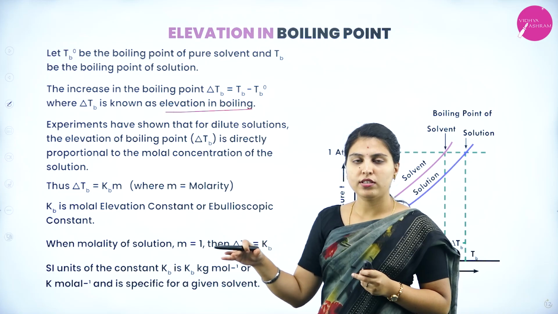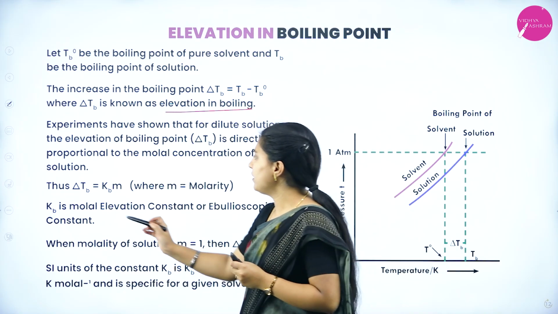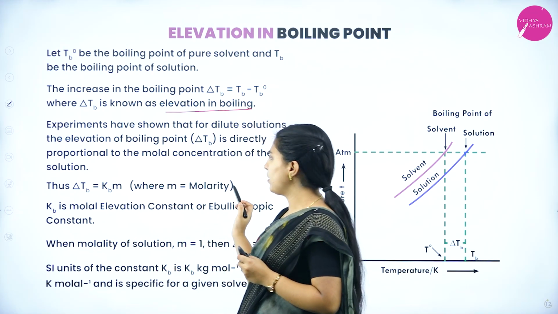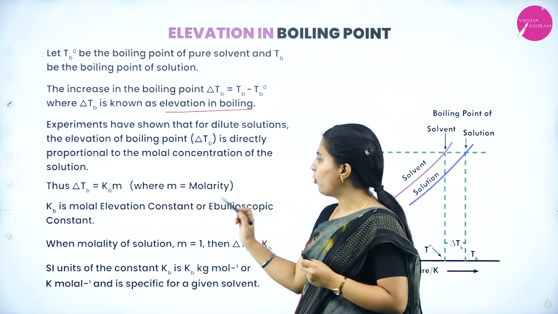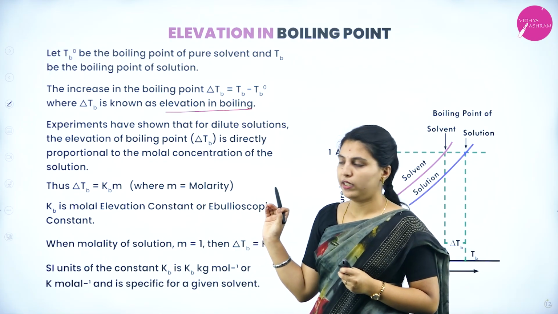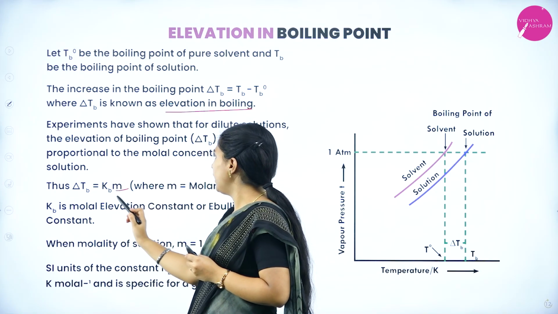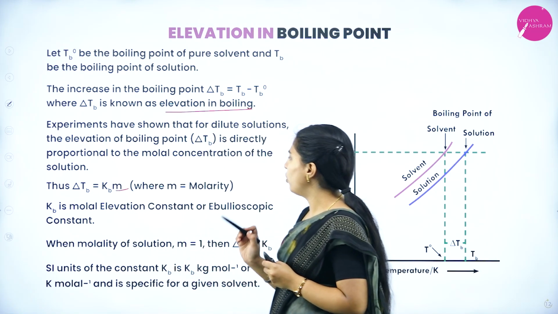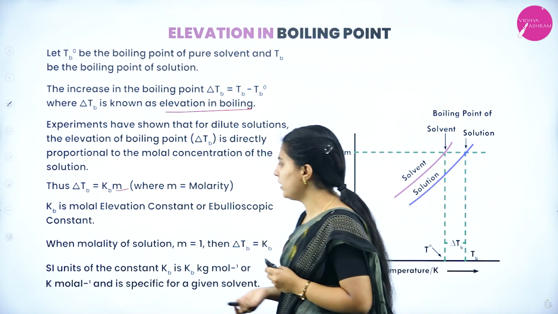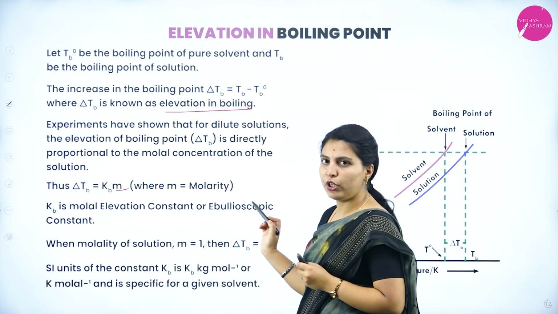How much concentration will be there? That much boiling point will be required. Thus, delta Tb equal to Kb into m, where m is molality, Kb is molal elevation constant or ebullioscopic constant. Okay, here m is molality and here Kb is molal elevation constant or ebullioscopic constant. When molality of solution m equal to 1, then delta Tb equal to Kb.